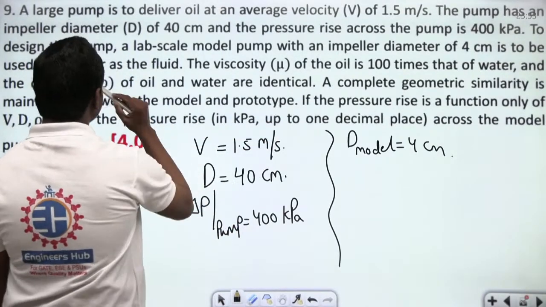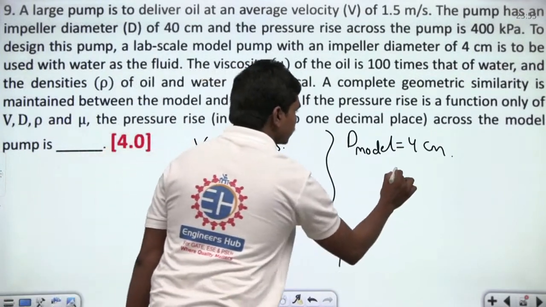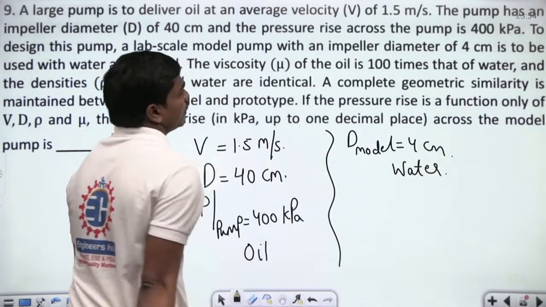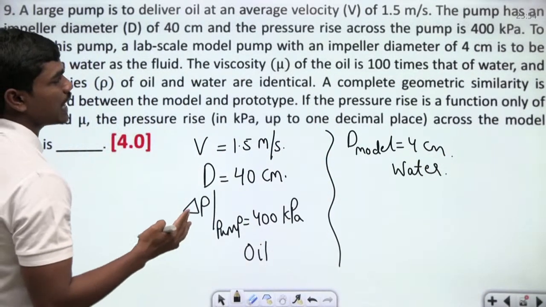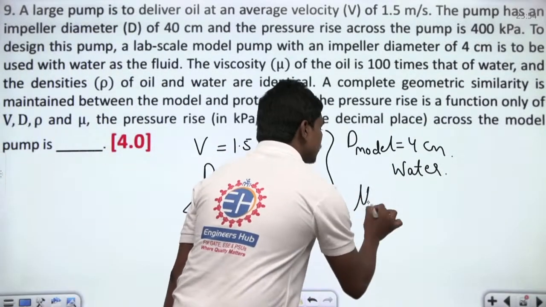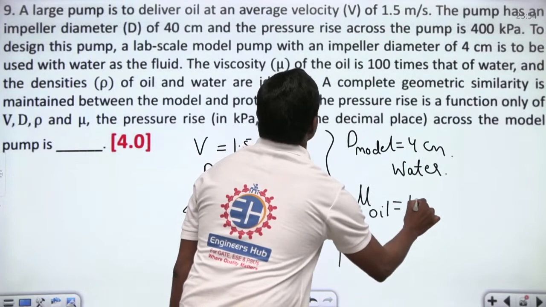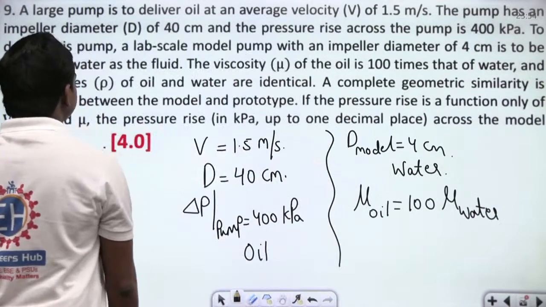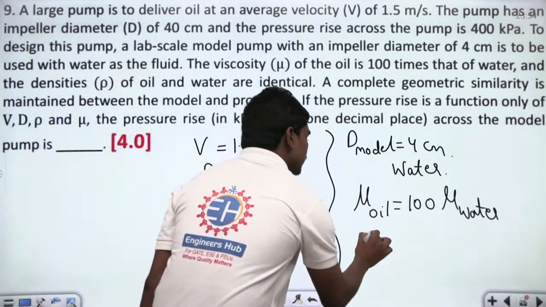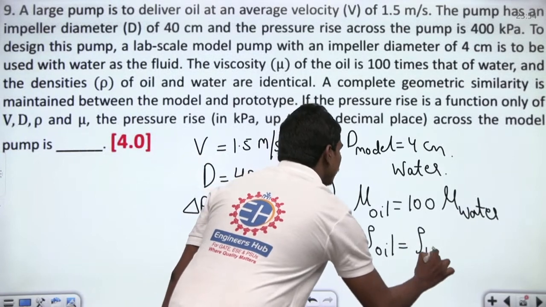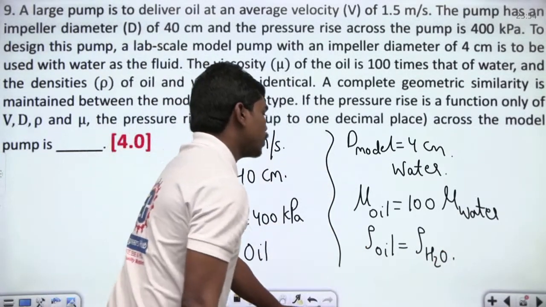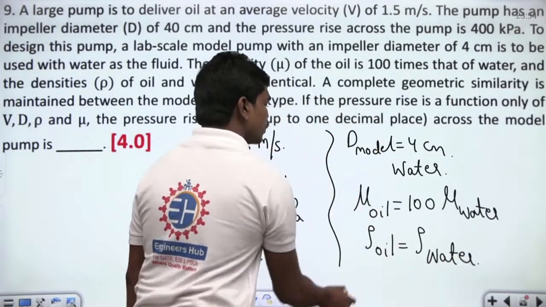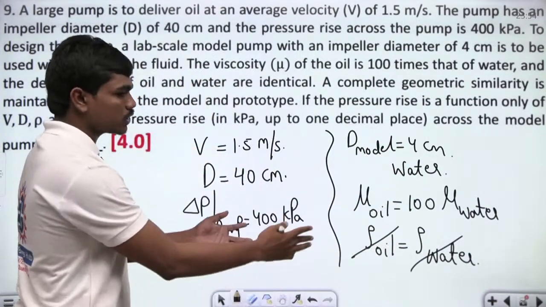Then what's the data that they have given? Here they have used oil as the fluid, and of course here they are using water as the fluid. Then the viscosity of the oil is 100 times that of water. And the densities of oil and water are identical. So the density of oil is the same as the density of water. Anyhow, there is no effect of the densities, because both have similar densities.